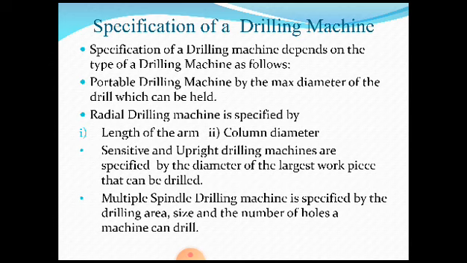So specification is nothing but understanding all the movements, floor space, and operations connected with the particular type of drilling machine.